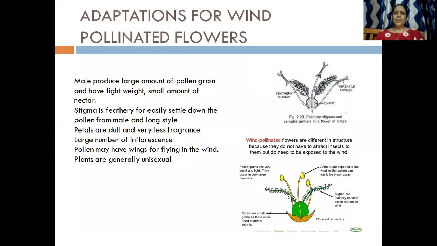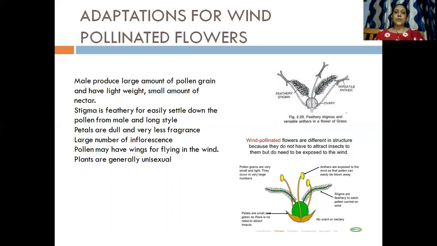Now these are the adaptations for wind pollinated flowers. Now wind is what kind of agent? It is an abiotic agent, whereas the bee, or an insect, was a biotic agent. Now here, for a wind pollinated flower, what does the flower need to do?